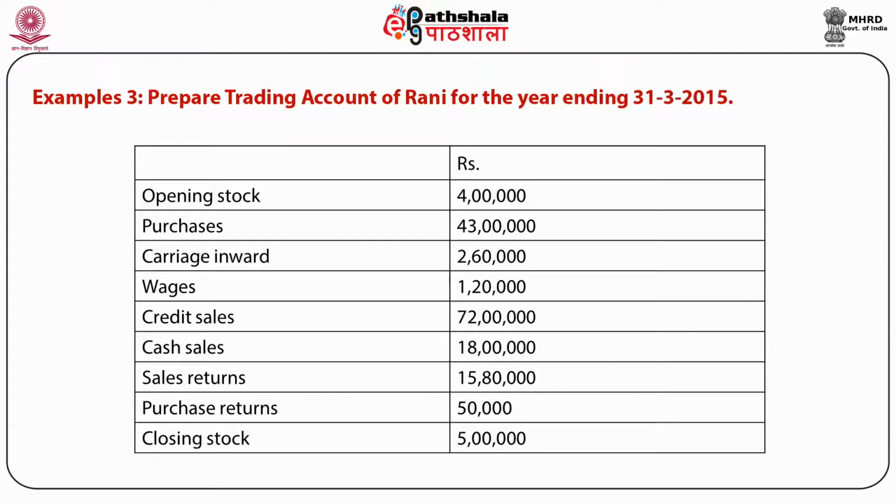So before preparation, we have to understand the nature of and where we have to show these items. For example, opening stock will be shown on the debit side, purchases on the debit side, carriage inward debit side, wages debit side, credit sale credit side, cash sale credit side, sale return will be deducted from gross sale, purchase return will be deducted from gross purchases, and closing stock will be shown on the credit side.